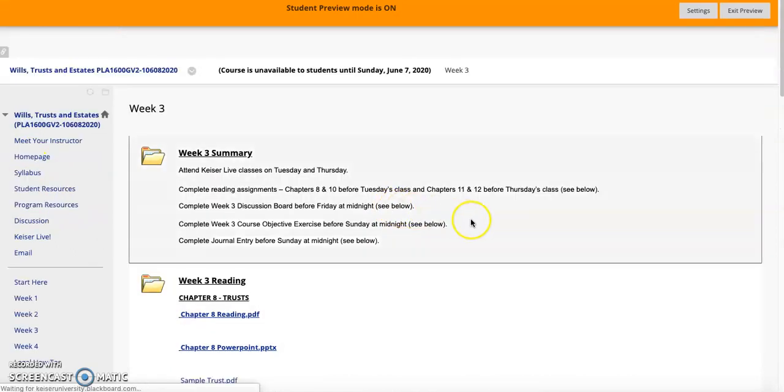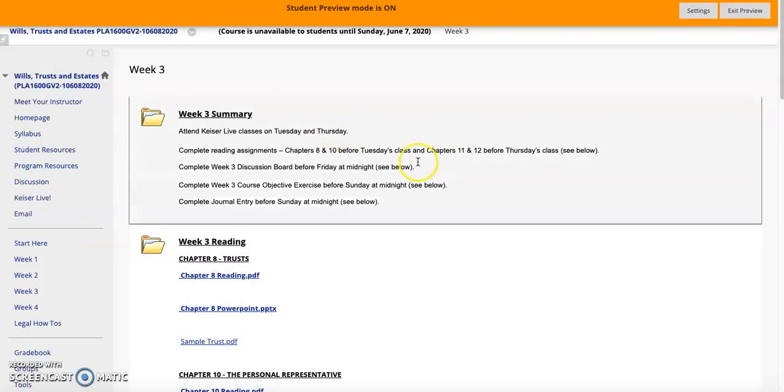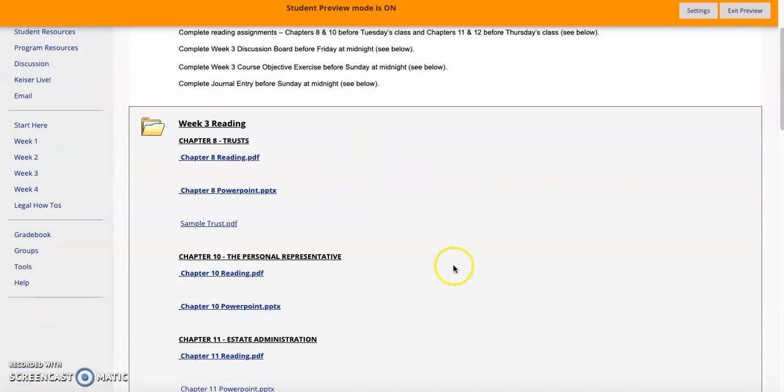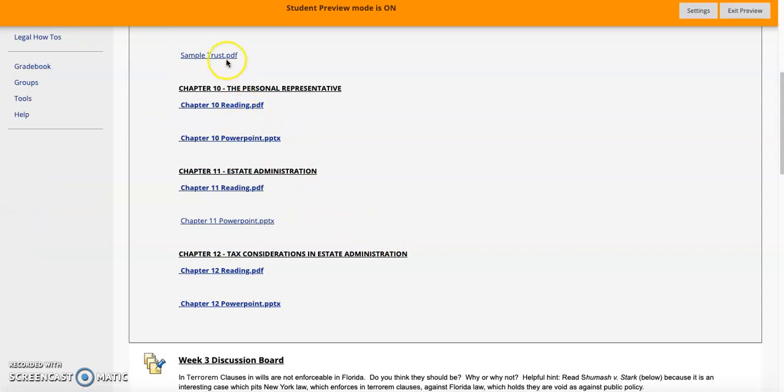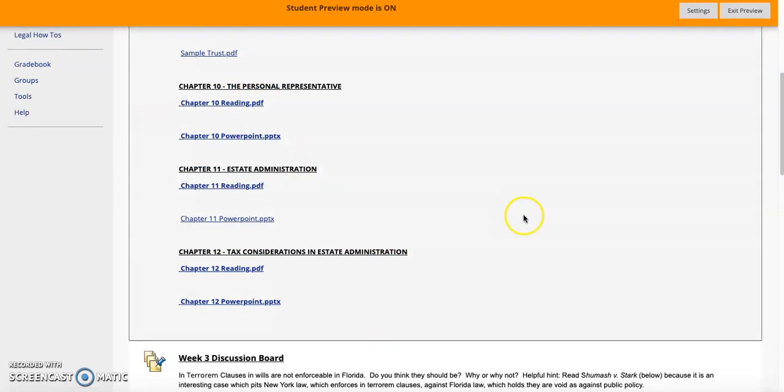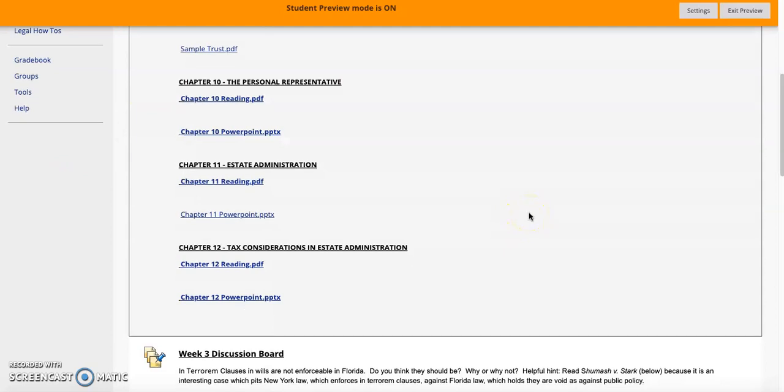So moving right on to week 3, you again have your summary, your week 3 reading and the PowerPoints. I gave you a sample trust here to take a look at. But again, this will all be really, really helpful to you. I'll go over the PowerPoints in class with additional examples and explanations and answer questions, but please do the readings as best you can before class, because I think it will help put this stuff in context for you, because it's a little bit of a different language at times.